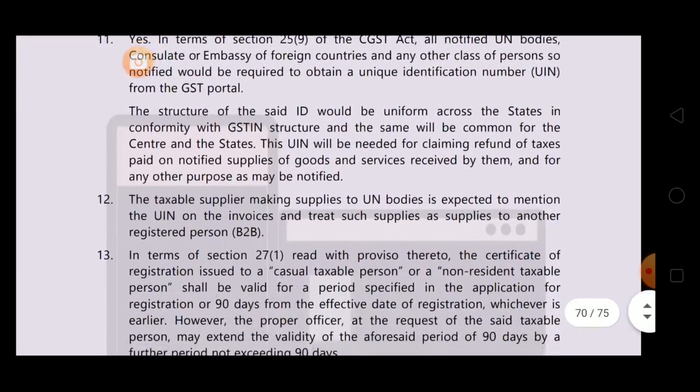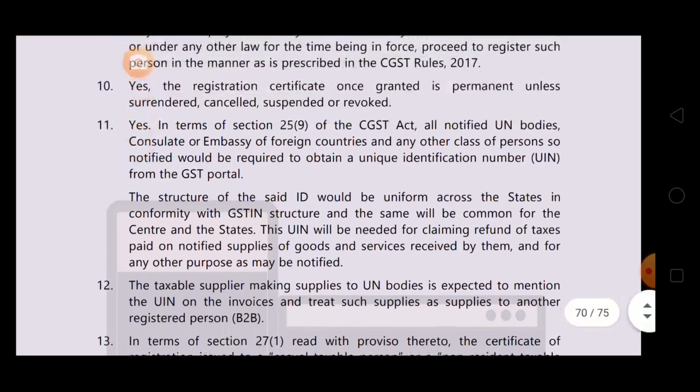The structure of the said ID would be uniform across the states in conformity with the GST structure, and the same will be common for the center and the states. This UIN will be needed for claiming refund of tax paid on the notified supplies of goods and services received by them and for any other purpose as will be notified. As there is no output tax, the UIN will be needed by the UN bodies for claiming refund of taxes.